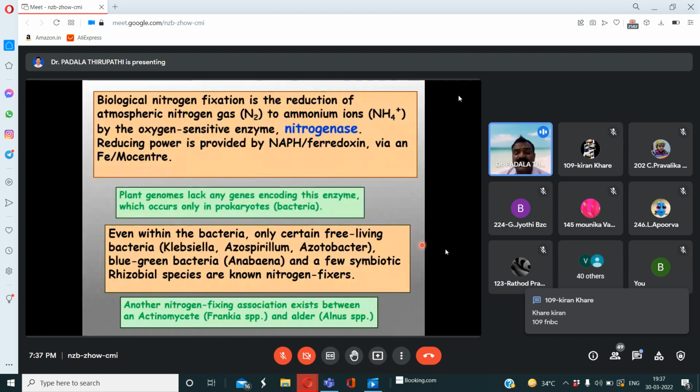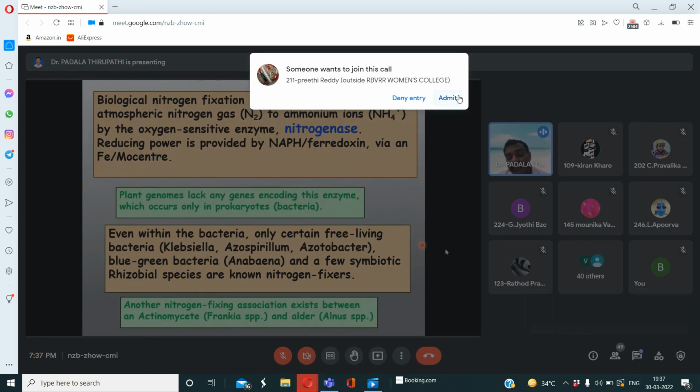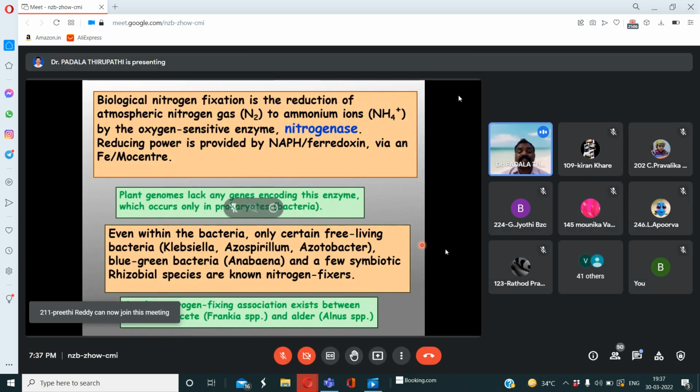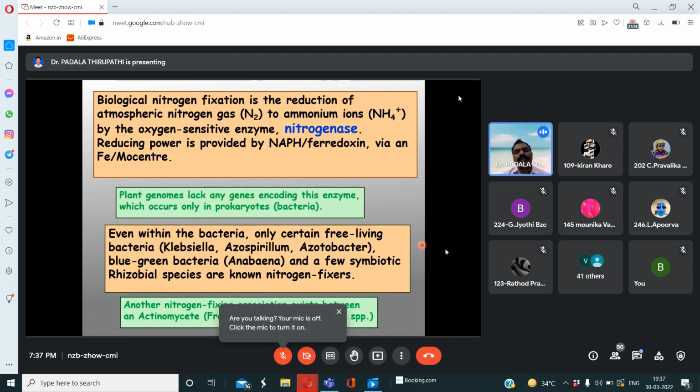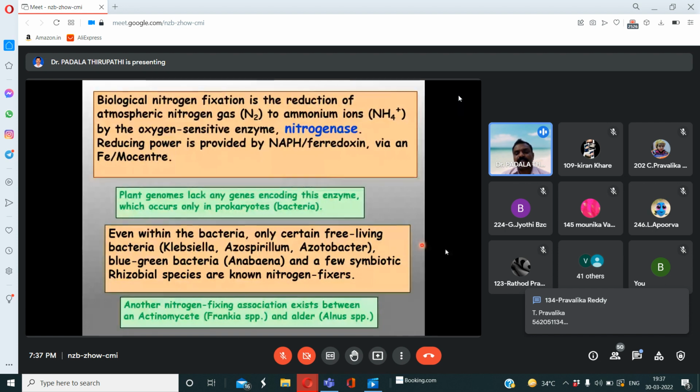But some bacteria are associated with legume plants, like Rhizobium leguminosarum. Along with this, some blue-green algae like Anabaena, Oscillatoria, Nostoc, and a few symbiotic rhizobial species are known nitrogen fixers.